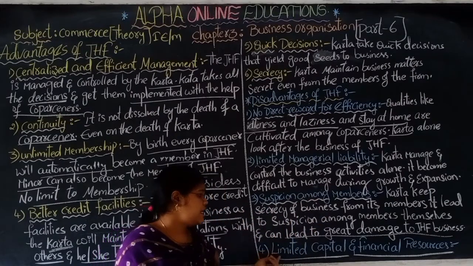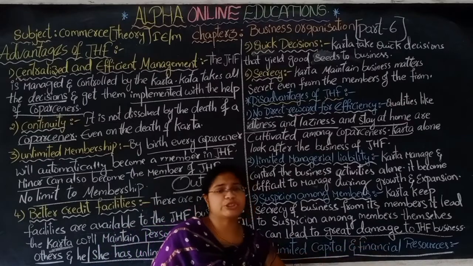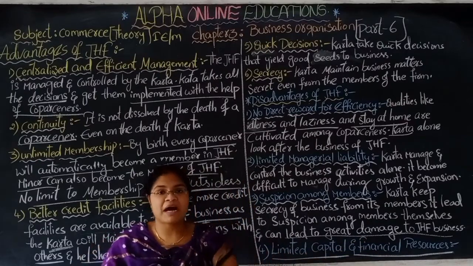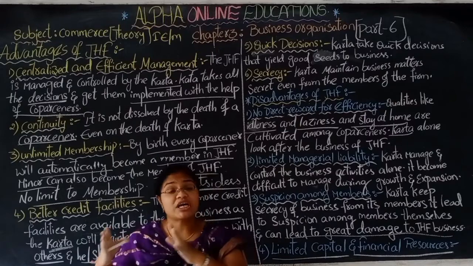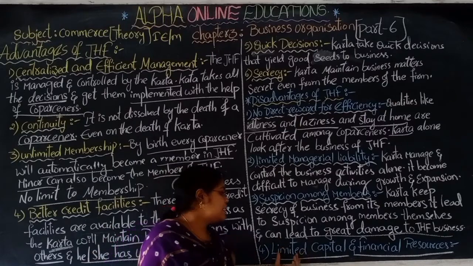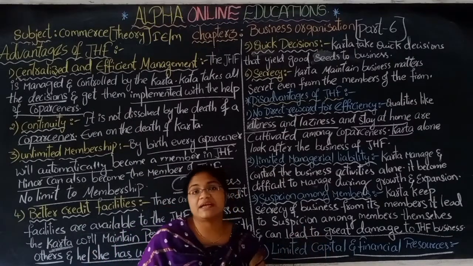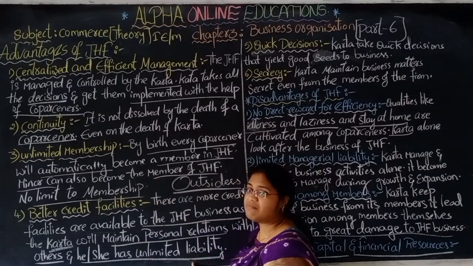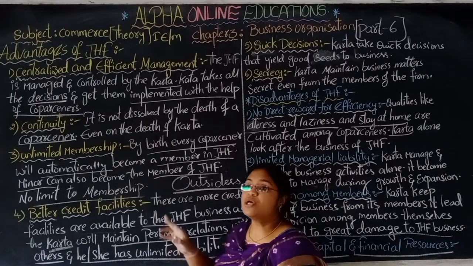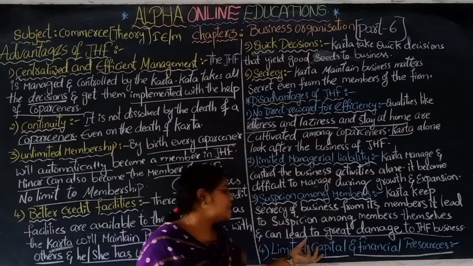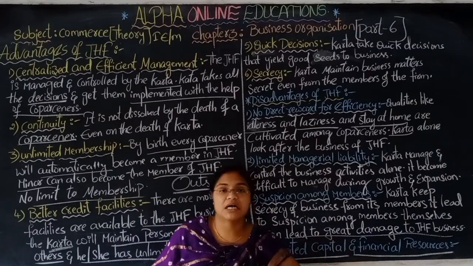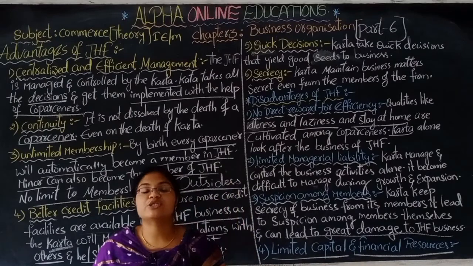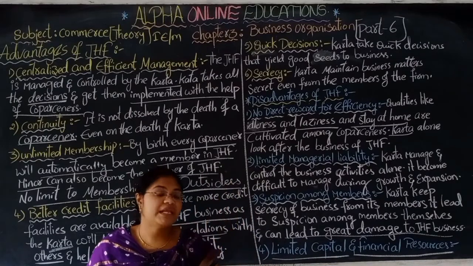Next, limited capital and financial resources. Compared to a partnership business or a joint stock company, the capital is very limited. The Karta has unlimited liability, right? Whatever capital is brought by the Karta, he is a single person, so the capital is very limited.